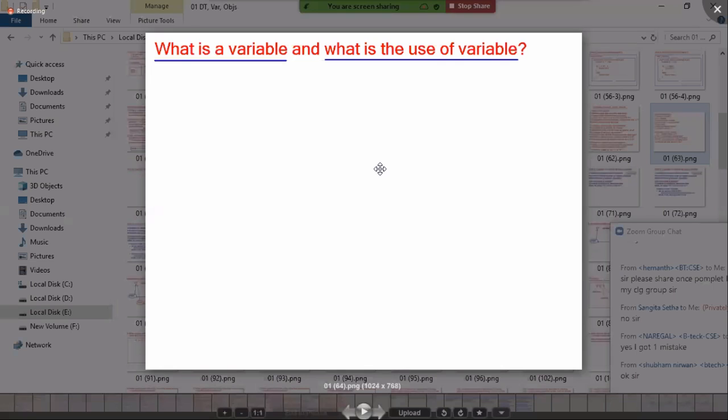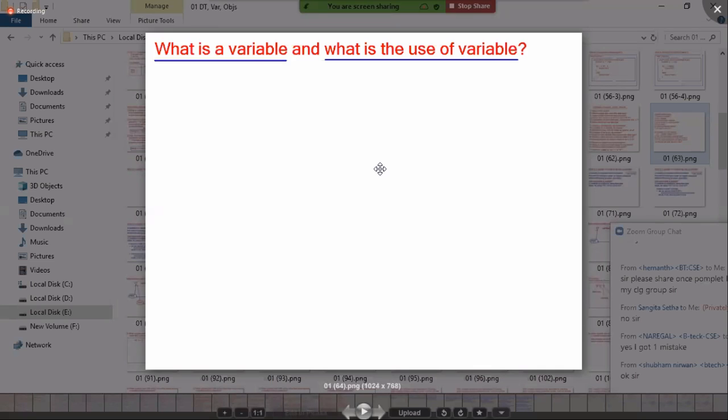If you don't provide a name, you should not call it a variable. You should call it simply a memory location. This statement is very important for the next slides, so please try to accept and remember it. If you want to call a memory a variable, you must provide a name to it. If you don't provide a name, you must not call it a variable. You must call it only memory.